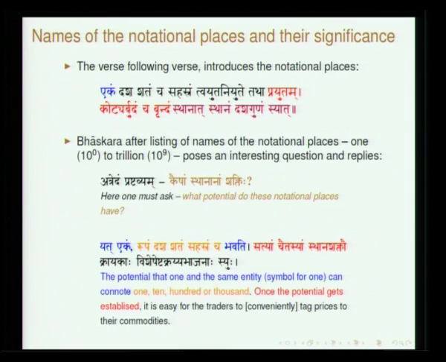There is an interesting discussion made by Bhaskara. At this point he says Kaisham Sthananam Shakti. What is so special about this? Shakti means a certain potential. So when you declare something, it may be something which has been devised by you, but it has a certain potential to convey some meaning to you, very important meaning. So he asked this question, Kaisham Sthananam, Sthana is basically place. So what is the potential that you have been associating with this, and what purpose does it serve?